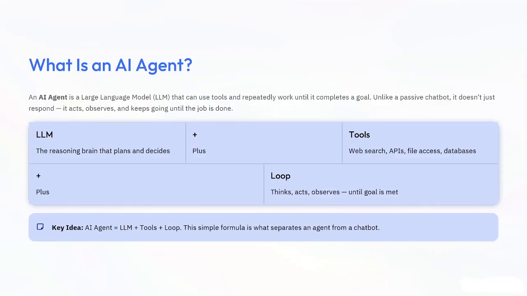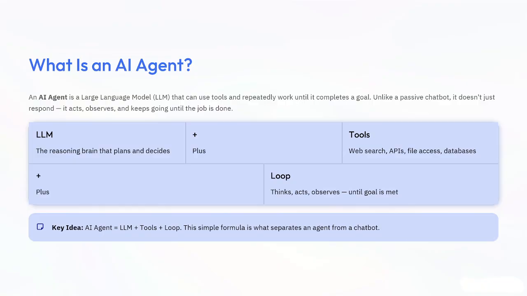Now comes the most important part, that is the loop. Instead of answering once and stopping, the AI agent keeps asking itself, "Am I finished? Should I search again? Should I use another tool?" It repeats this process until the goal is completed. That's why an AI agent feels very intelligent. That's the key reason. Let me give you a real life example so that you can easily connect with the topic.